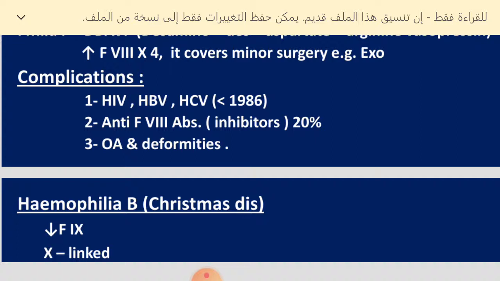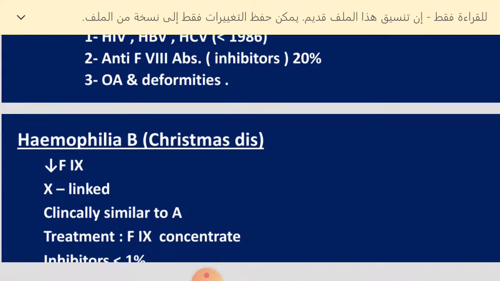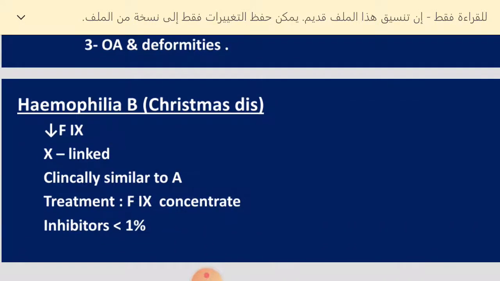We said that these patients have recurrent bleeding at the joint and destruction of the joint, so they have arthropathy and osteoarthritis and deformity, which later on need orthopedic surgery.